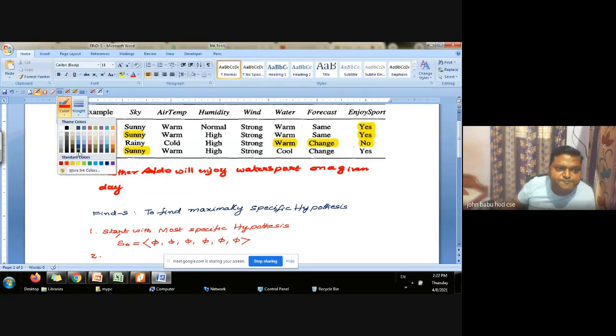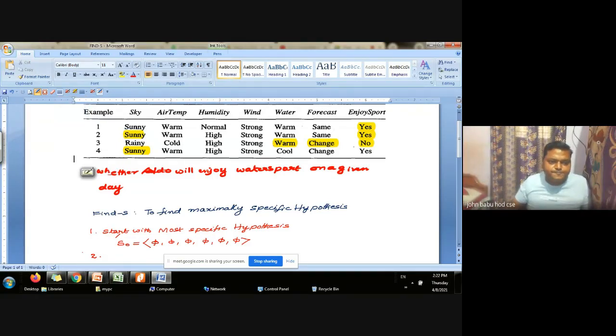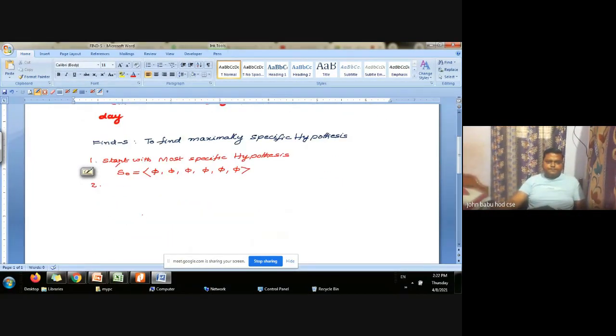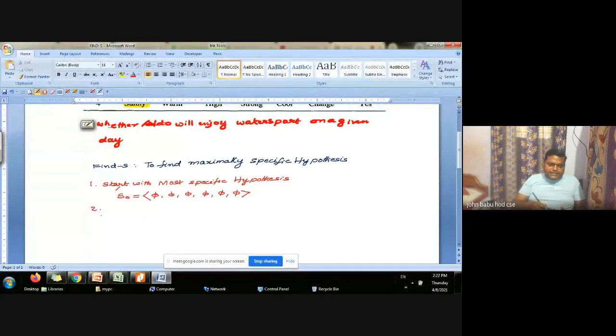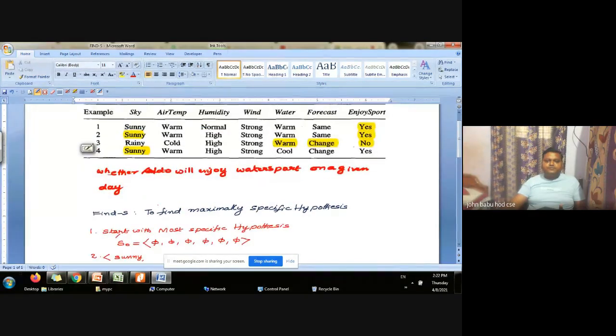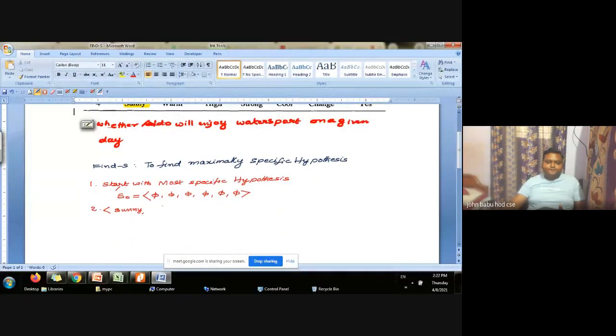Let me change the color. So, the first example is sunny. Next, warm, normal, strong, warm, same.